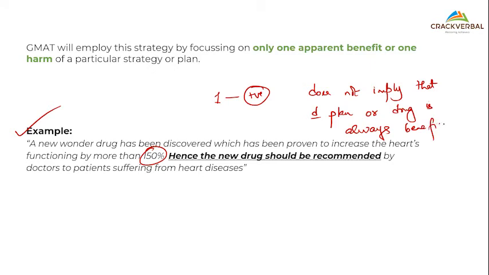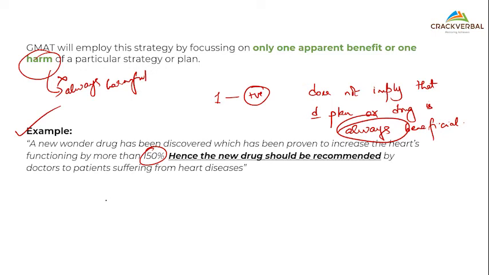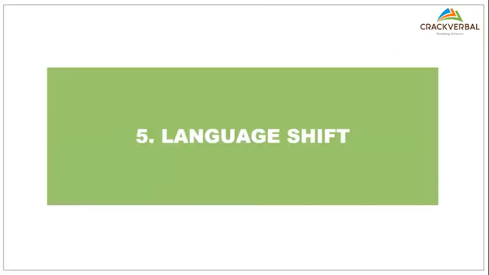I cannot say that. This word always would not come here. So these are things that you have to keep in mind: one apparent benefit or one harm. Similarly, if it is one harm, I cannot say it is always harmful. One harm cannot mean it is always harmful. So just keep that in mind. These are little things.